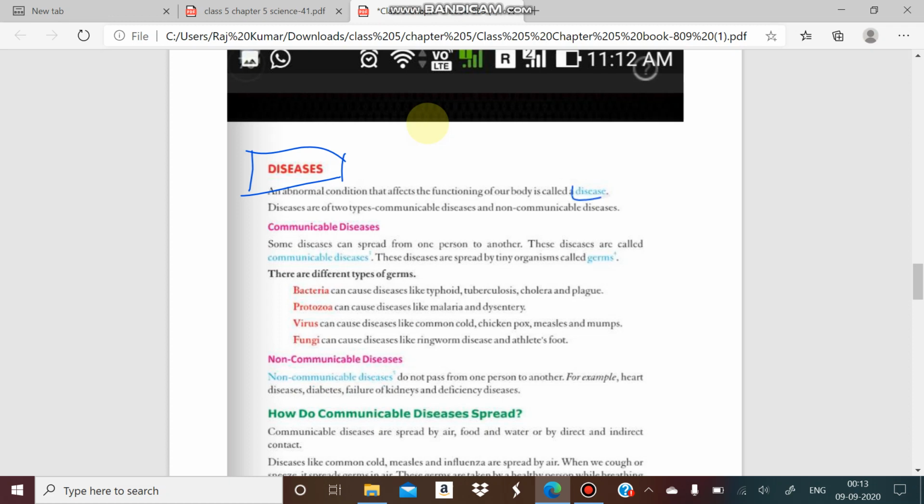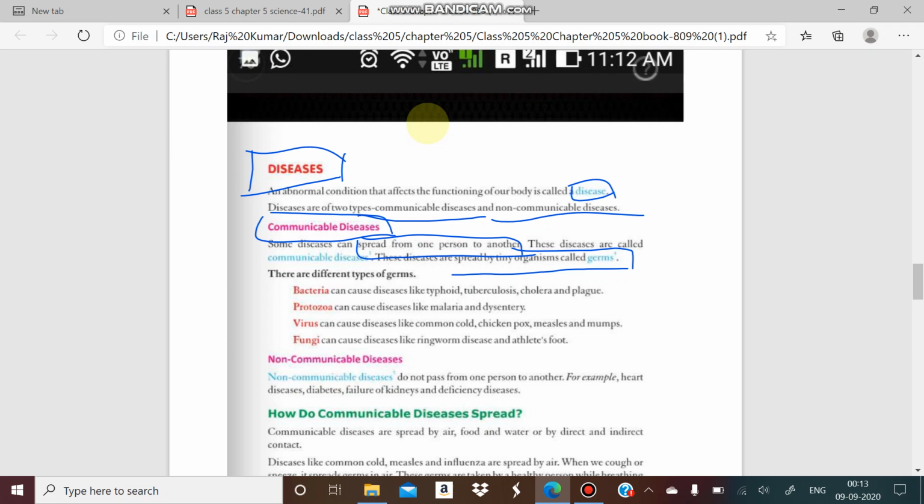And we generally classify them into two groups. One is communicable, the other is non-communicable. Communicable diseases are those diseases which can easily spread from one person to another person, and they are generally spread by tiny organisms that are known as germs. As you know, COVID-19 can easily transmit from one person to another person, because it is caused by germs, that is, the virus, coronavirus. So these are spread by germs.